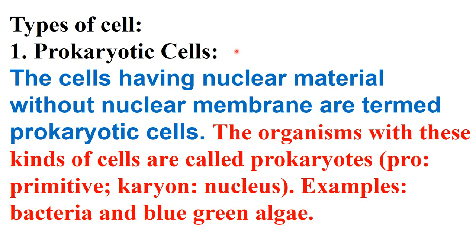So they do not have a well-defined nucleus. Instead of a nucleus they have a nucleoid. Except these two, all other organisms will have eukaryotic cells. So we will study about eukaryotic cells now.